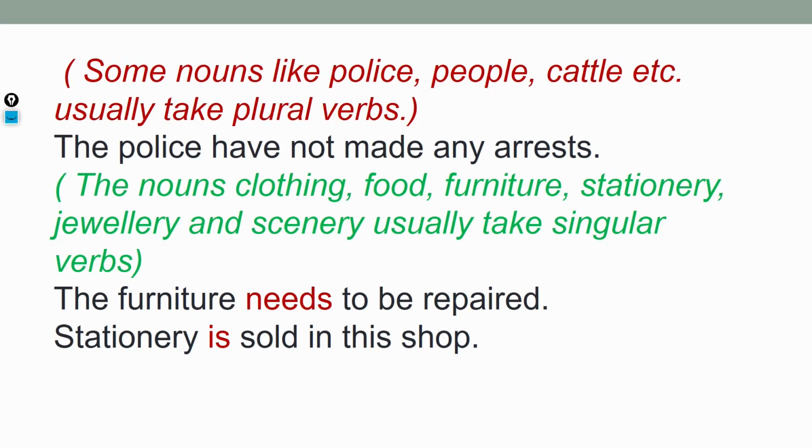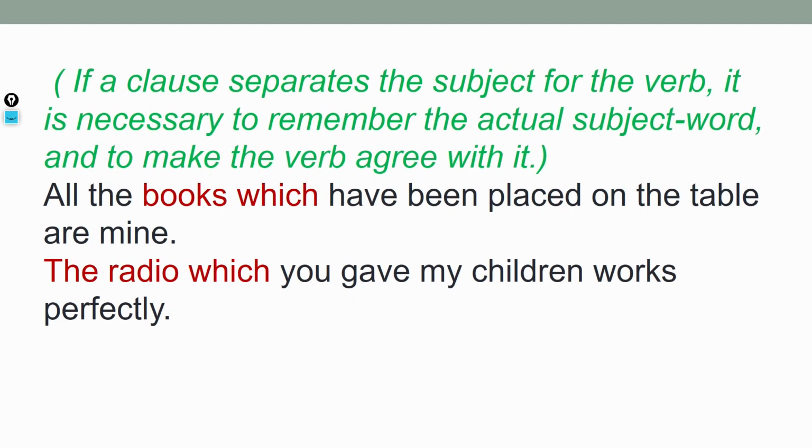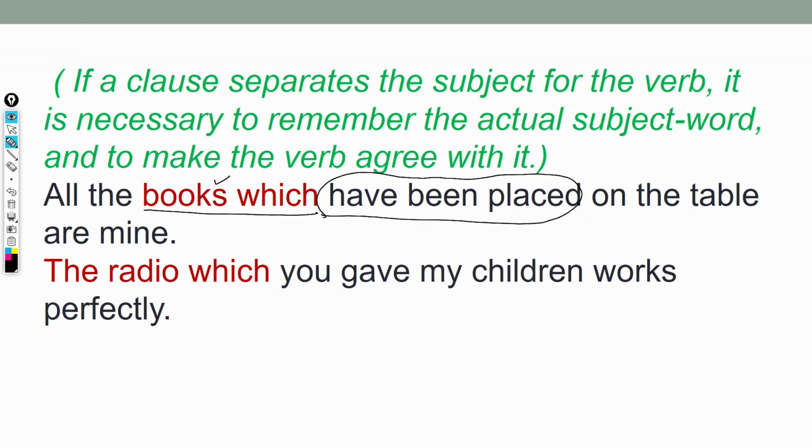Then we will go to the next. You see, if a clause is there, here you see, the books which, the books is there, so the verb is plural. But here, the radio which you gave works, it will be works, singular.